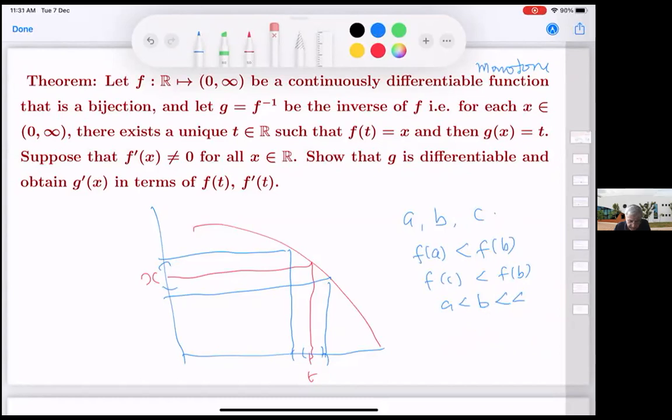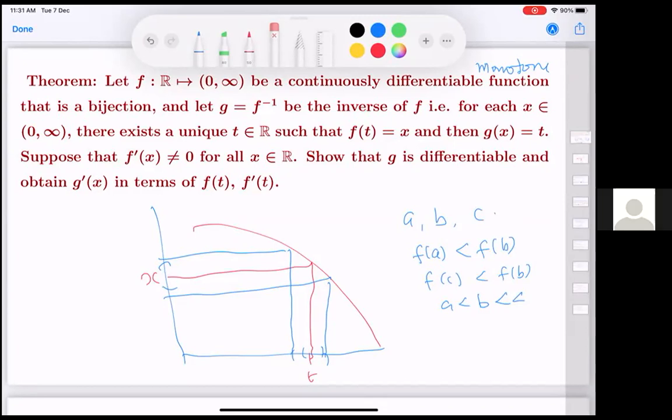What is the best order, the best proof to give, to show that f dash not equal to 0 gives monotonicity?